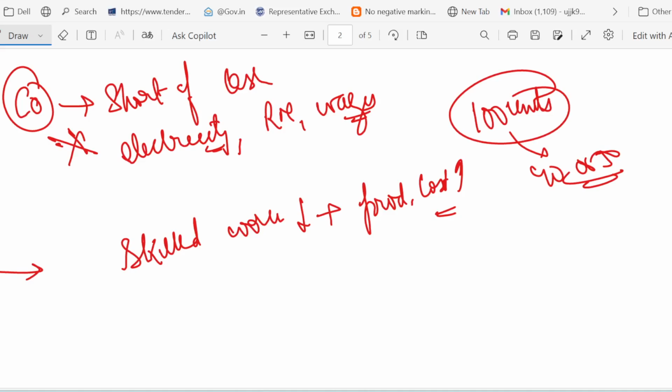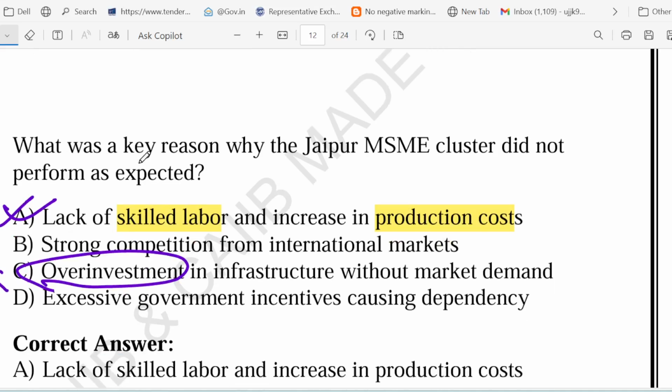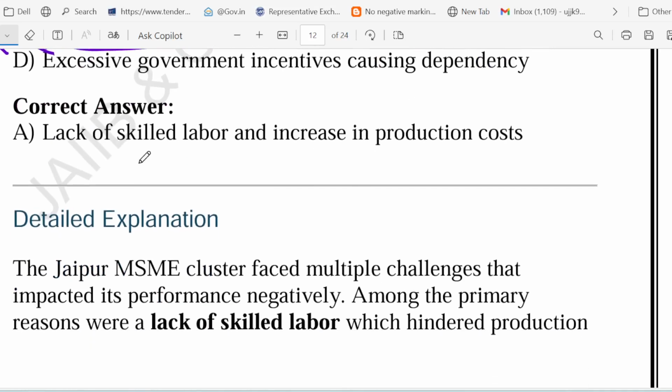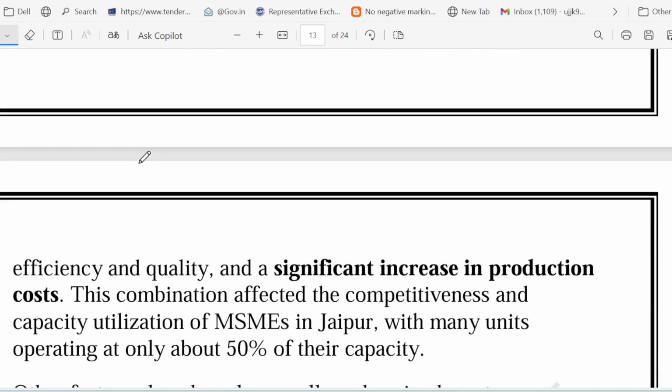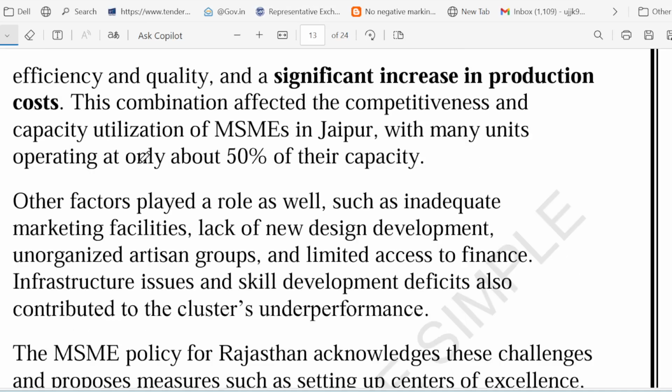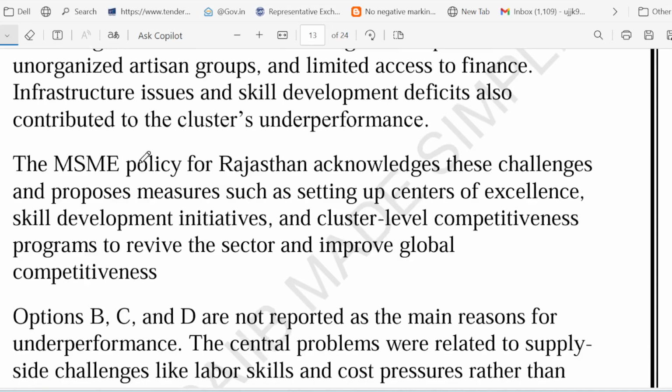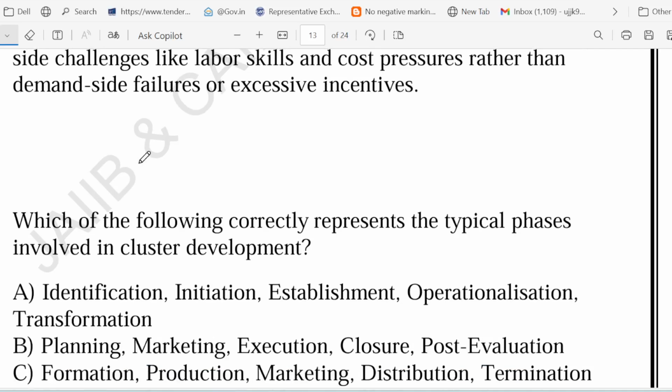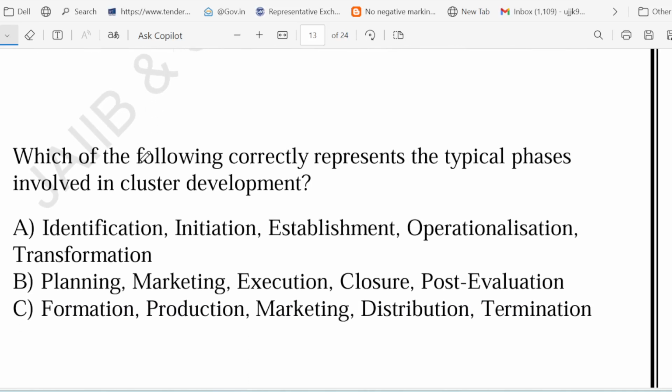Now friends, let's look at the next question. Very good question, again related to the cluster. So you can see now back to back 3 questions on cluster. So you can see the importance of cluster development. Very important cluster development program. The question is, which of the following correctly describes the typical phases involved in cluster development?